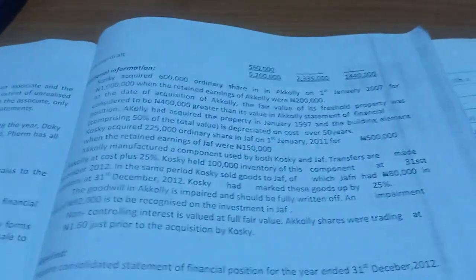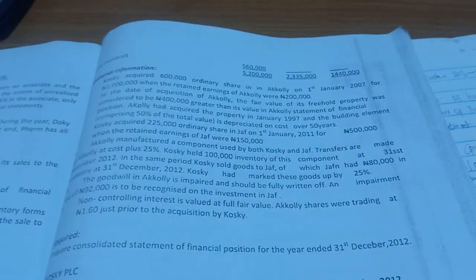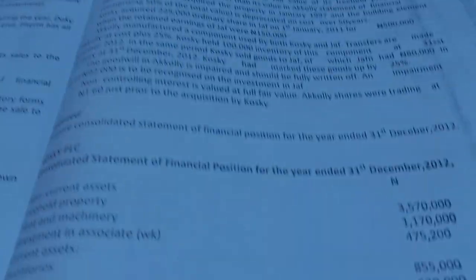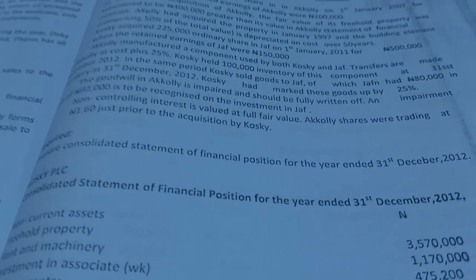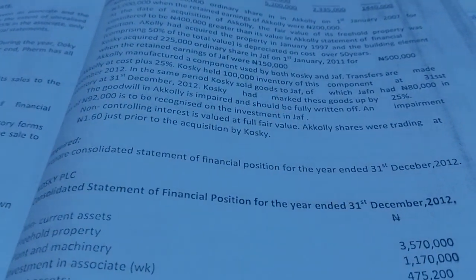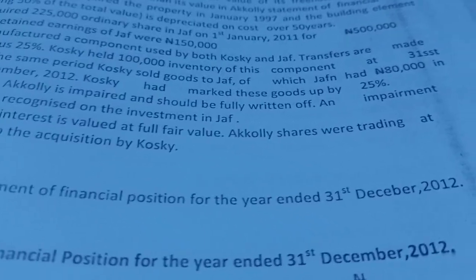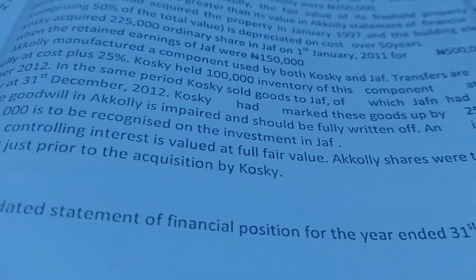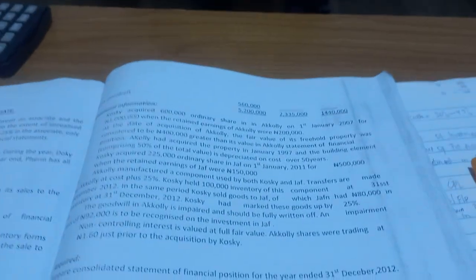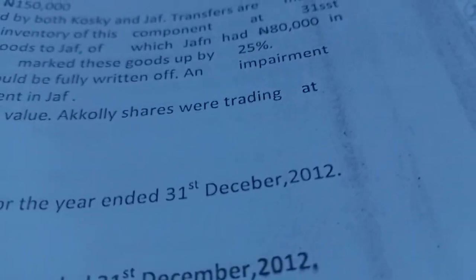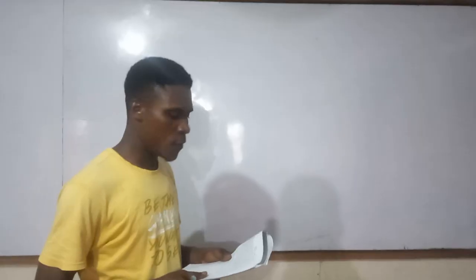The goodwill of Akoli is impaired and should be fully written off. An impairment loss of 92,000 naira is to be recognized on the investment in JAV. The non-controlling interest is valued at full fair value. Akoli's shares were trading at 1 naira 60 kobo just prior to acquisition by Koski. You are required to prepare the consolidated statement of financial position for the year ended December 2012.